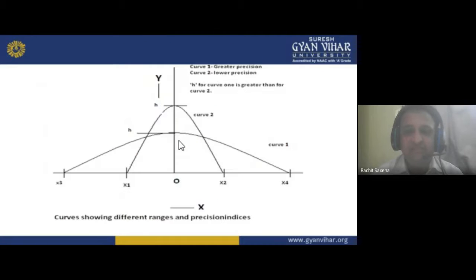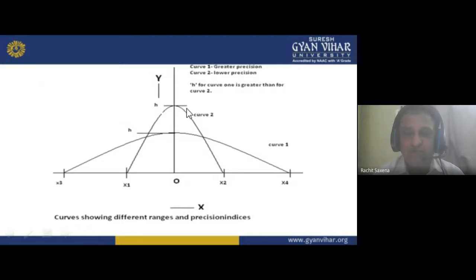In this case, it shows two sets of data. See here, it looks like this. We have two curves. This is x1, x2, x3, and x4. This denotes curve 1, and this denotes curve 2. Curve 1 obviously has a higher area. It works from x3 to x4, but here it works from x1 to x2. Here is your y-axis, here is your x-axis, and h is given to you.